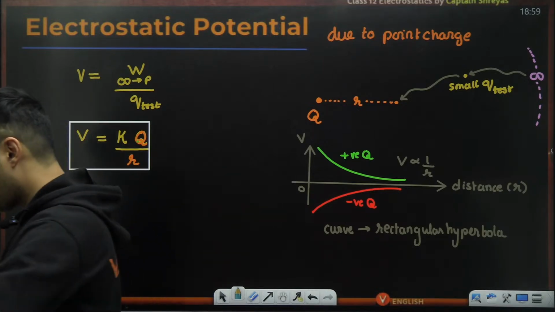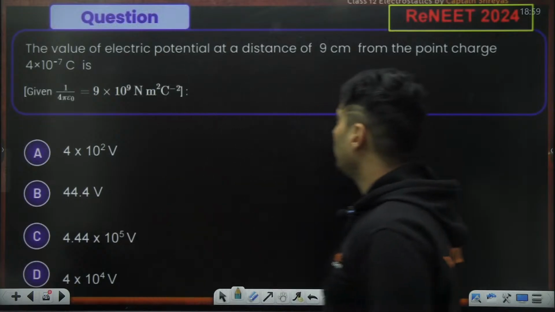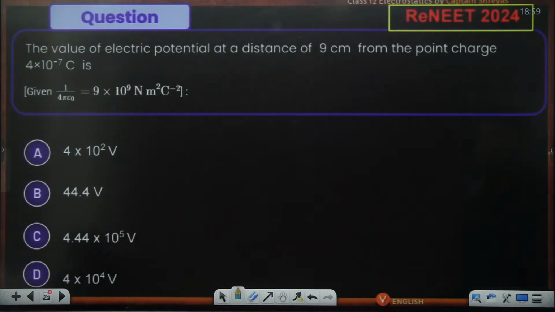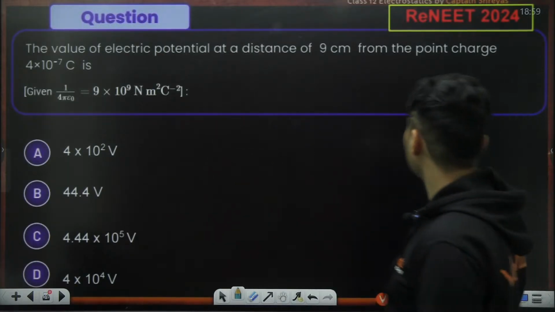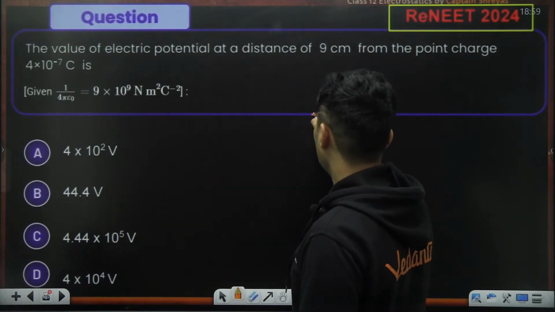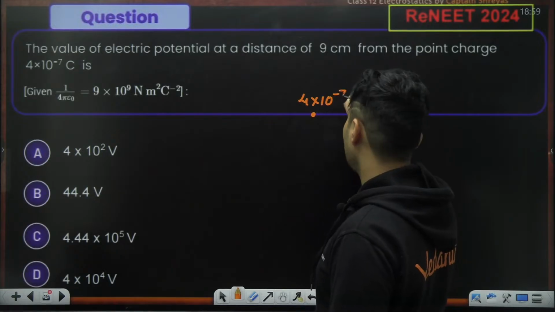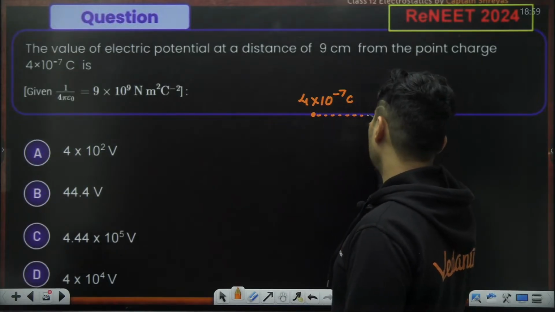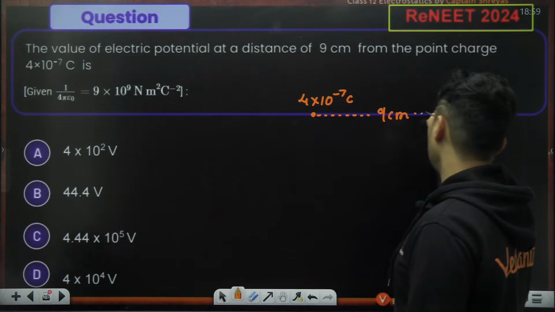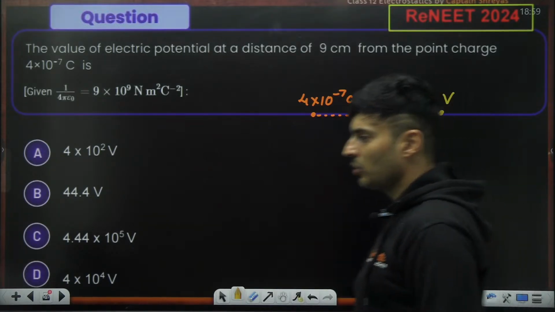Clear now? Perfect. Okay, so let's see a question. The value of electric potential at 9 centimeters from a point charge is how much? This was in the NEET exam last year. So let's see how to solve this. We have a charge of 4 into 10 to the power minus 7 coulomb, and you are at a distance of 9 centimeters from it, and at this point there is some electric potential.